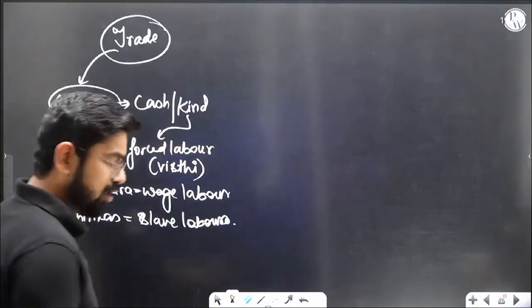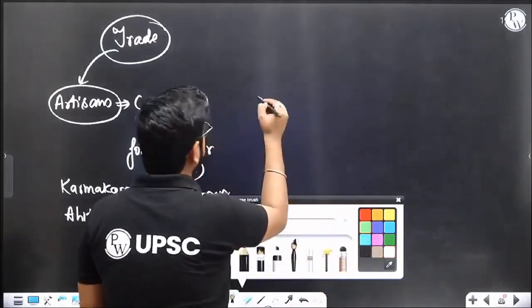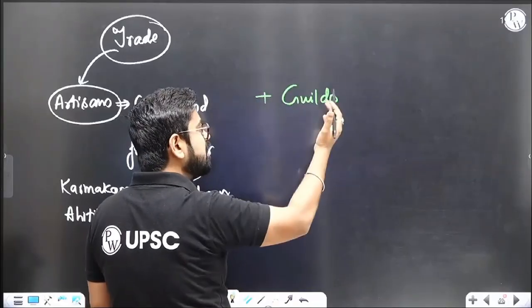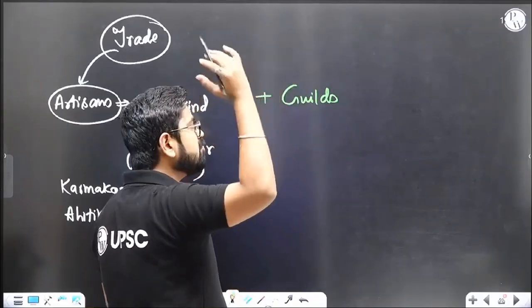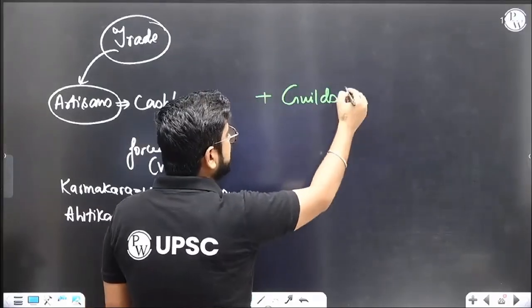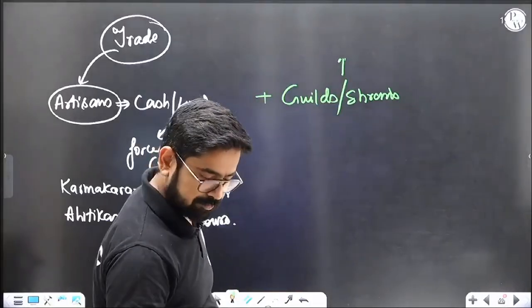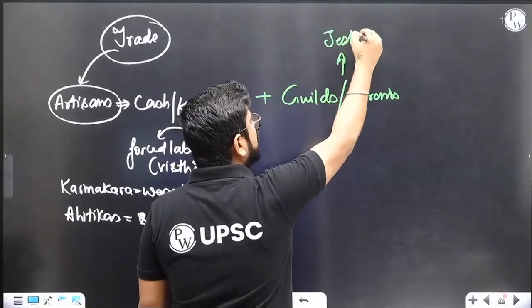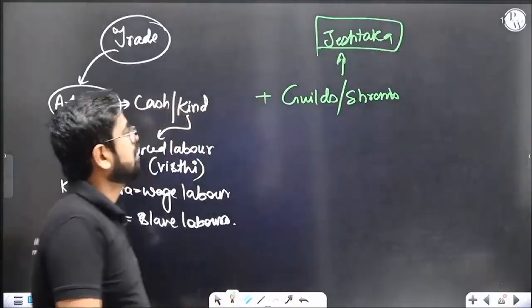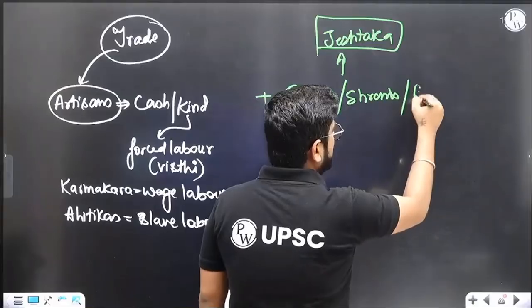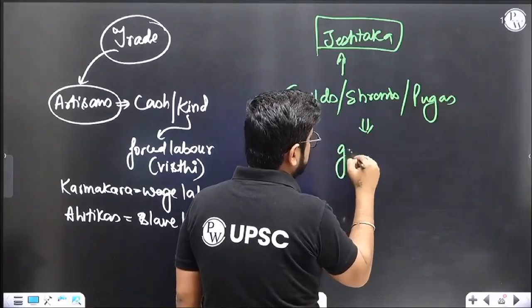Second, let's write guild. Because there will be a lot of artisans and merchants, again there will be grouping. Guild is common to every era; everywhere we find guilds. It will also be called Shreni, and their head will be called Jeshtaka. There will be a guild or Shreni, or group of merchants, also called Pugas.